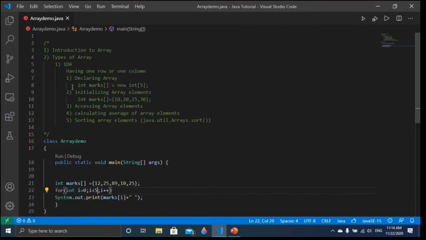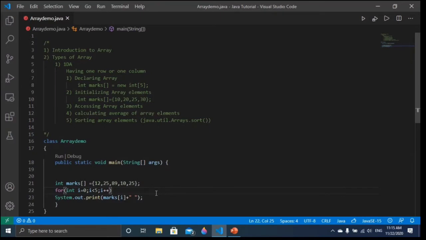So here we learned how to initialize array elements, declare the array variable, and access the array elements. This is the technique to get it.